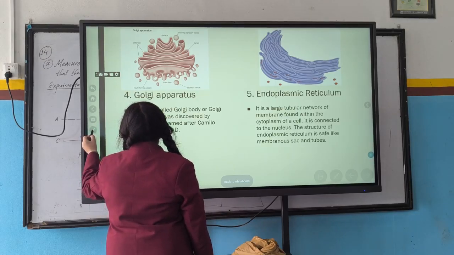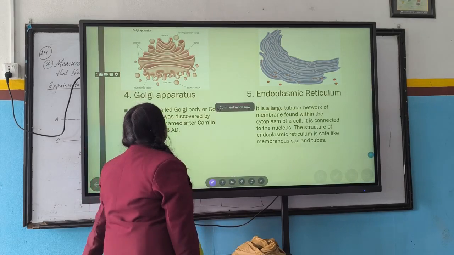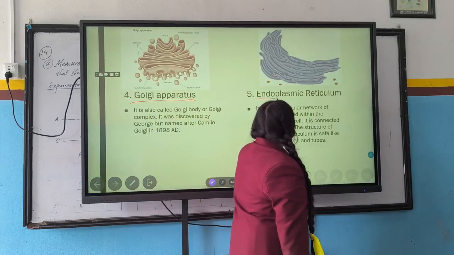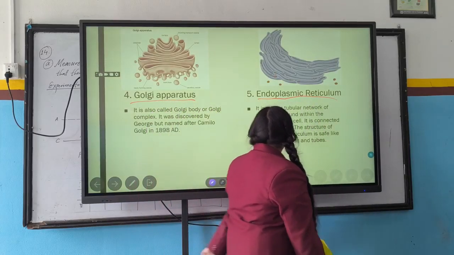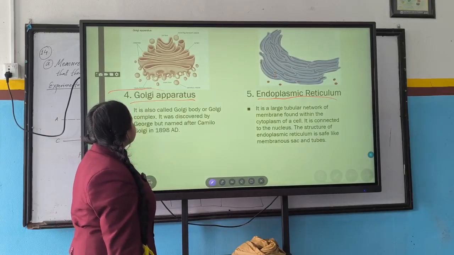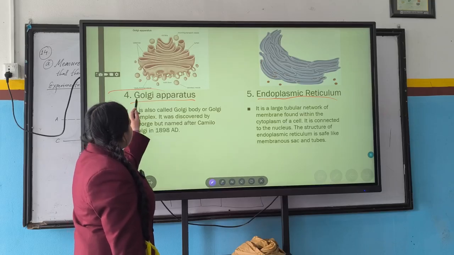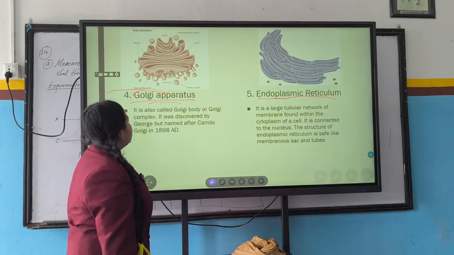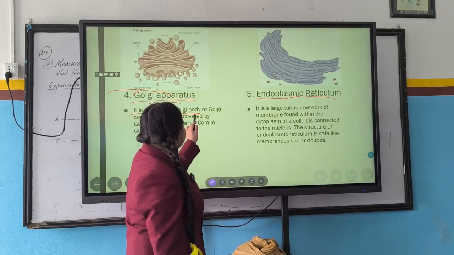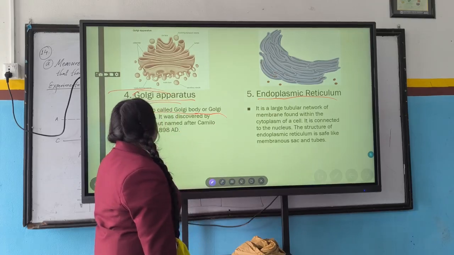Now there is the Golgi apparatus and endoplasmic reticulum. Here is the structure of the Golgi apparatus. It is also called Golgi body and Golgi complex.